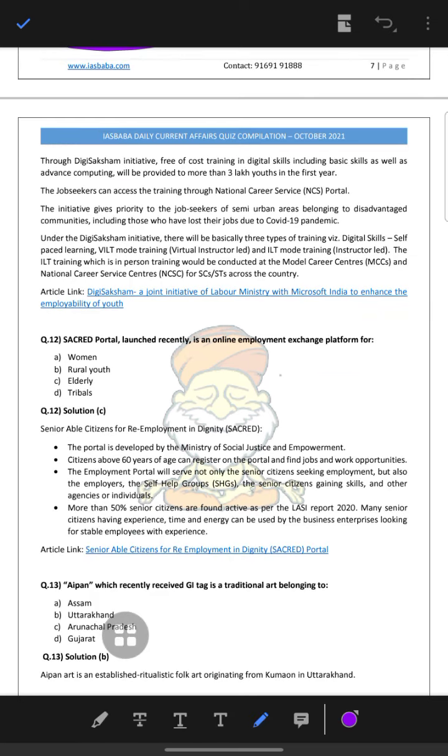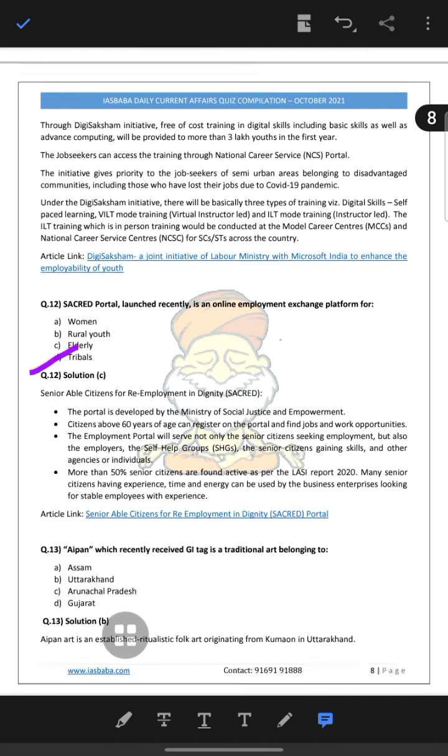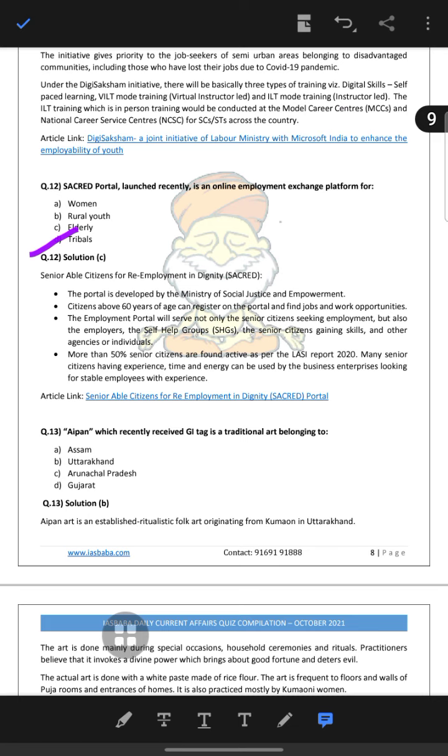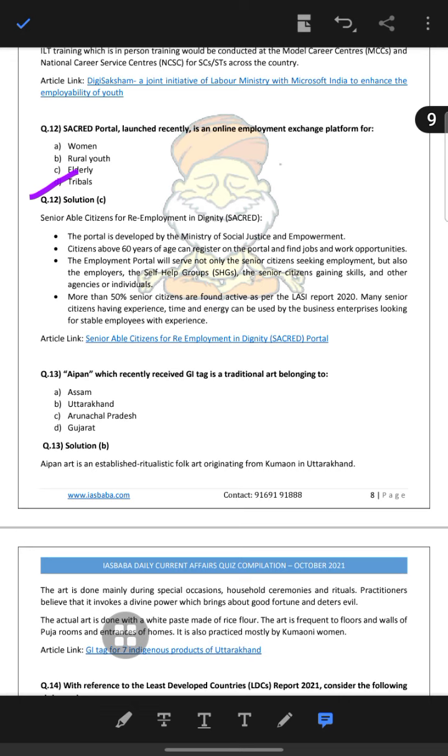Next, the SACRED portal is launched by the tribal ministry. The SACRED portal is for senior citizens to be employed in dignity. The portal is developed by the Ministry of Social Justice and Empowerment. Citizens above 60 years of age can register on the portal and find job and work opportunities. The employment portal will serve not only senior citizens but also employers and self-help groups. More than 50% of senior citizens are found active, and the LASI reports that many senior citizens having experience, time and energy can be used by business enterprises looking to stabilize employment with experience. So it is not a portal for tribals.